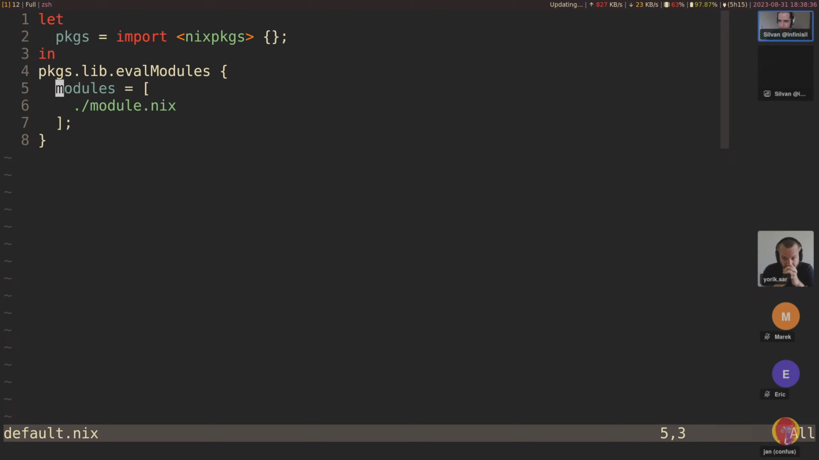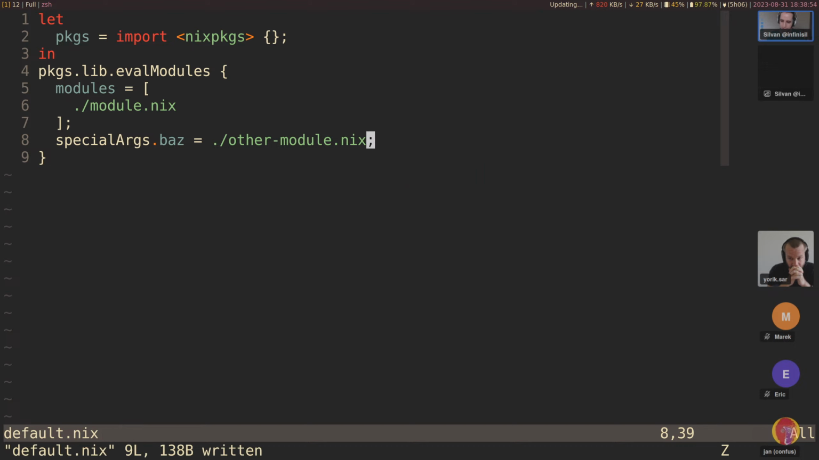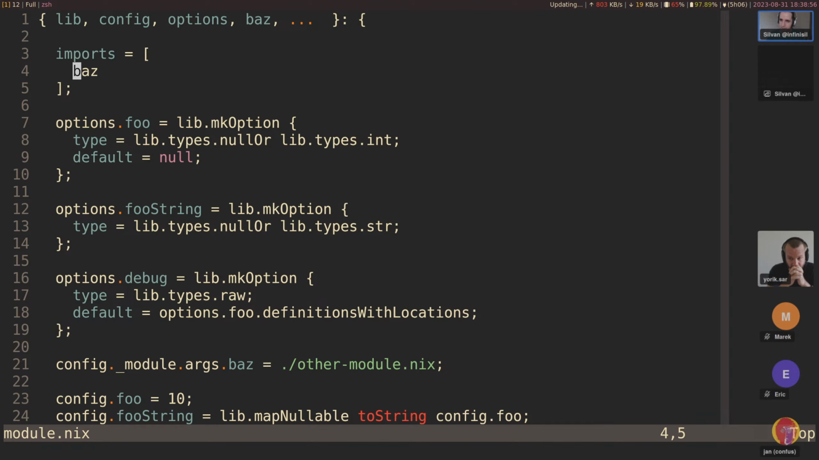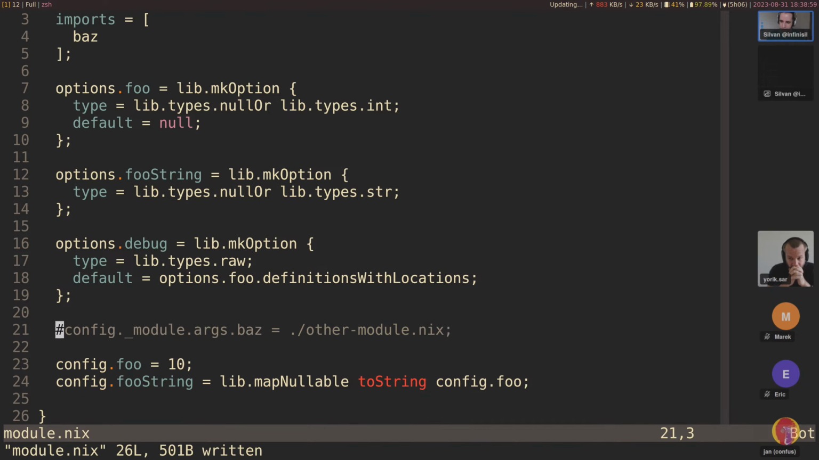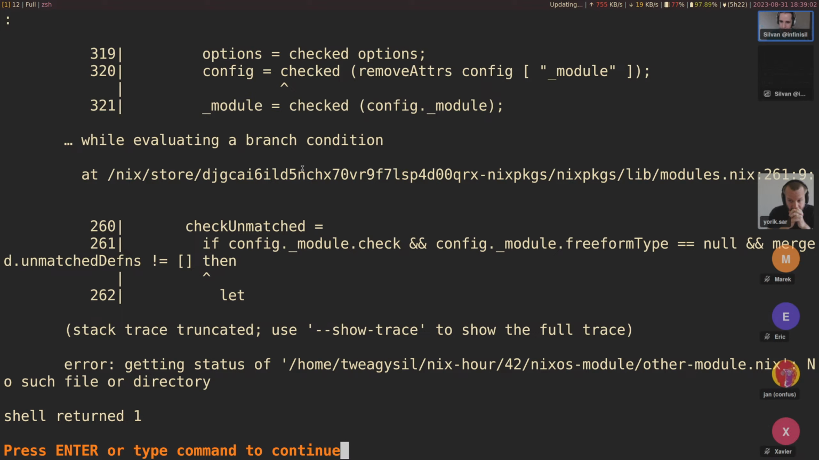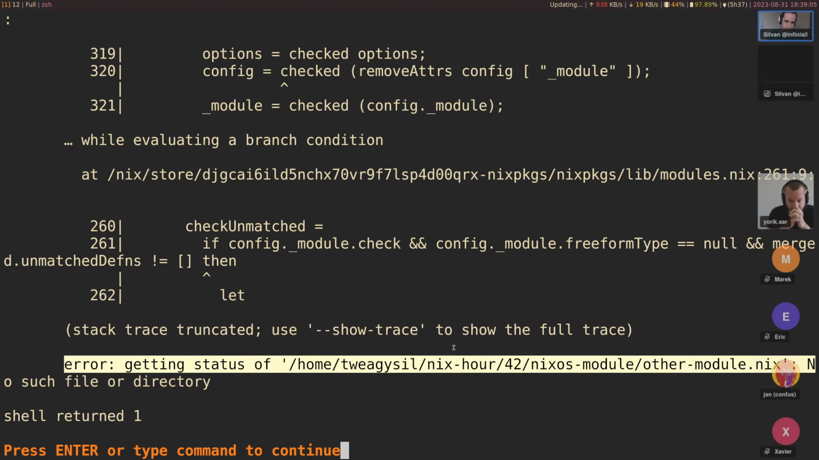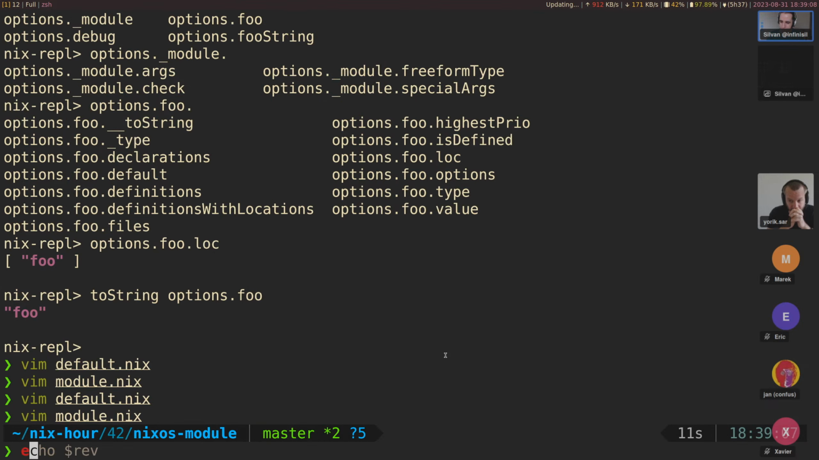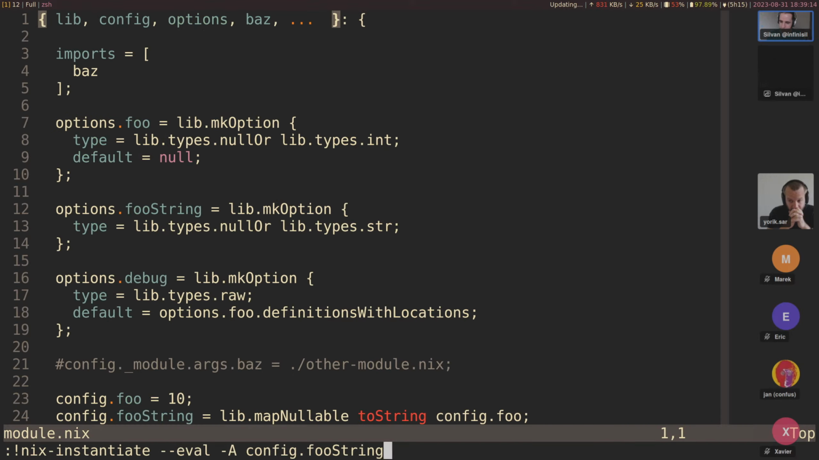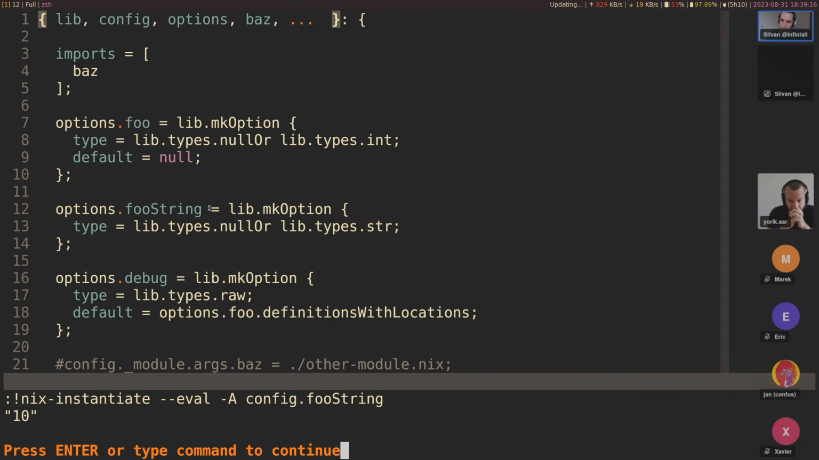And so this we have to declare outside the module system itself. And so we can do this in here instead, in the evalModules function, specialArgs, let's say baz equals other module.nix. It doesn't exist yet, but I'll get to that. All right, and now instead of using _module.args, this works, and we get the error that the file doesn't exist. Let's just make this work. Echo this to other module.nix and evaluate this, and it works.